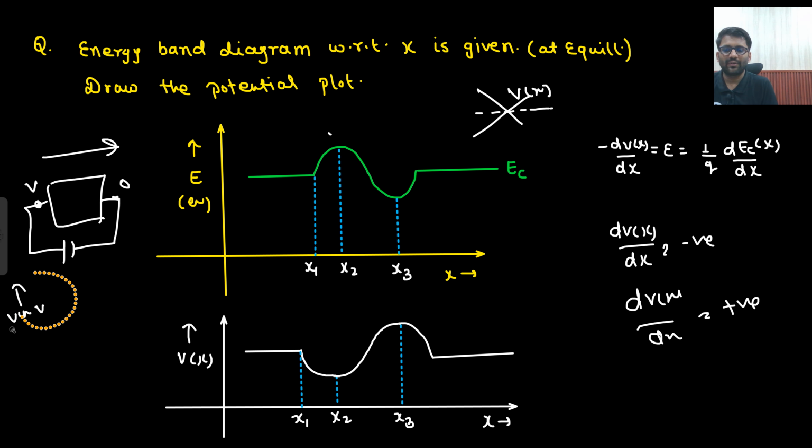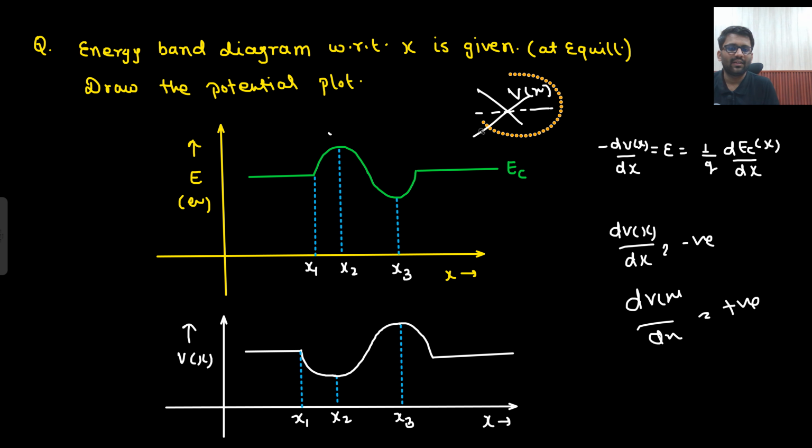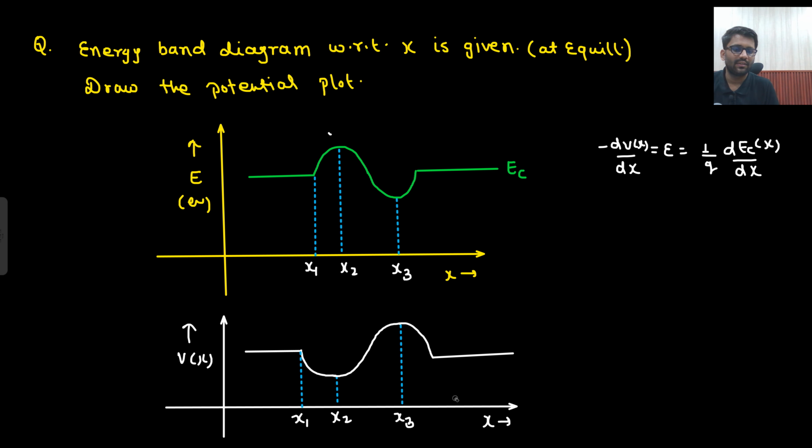Although taking mirror images and all these things is not a really good method. We should go by these methods. Simply write down the expression and see. dEc/dx is positive. Since it is positive, dV/dx will be negative. That means slope will be negative. Okay, all good. And here also you can see that slope is going towards 0.